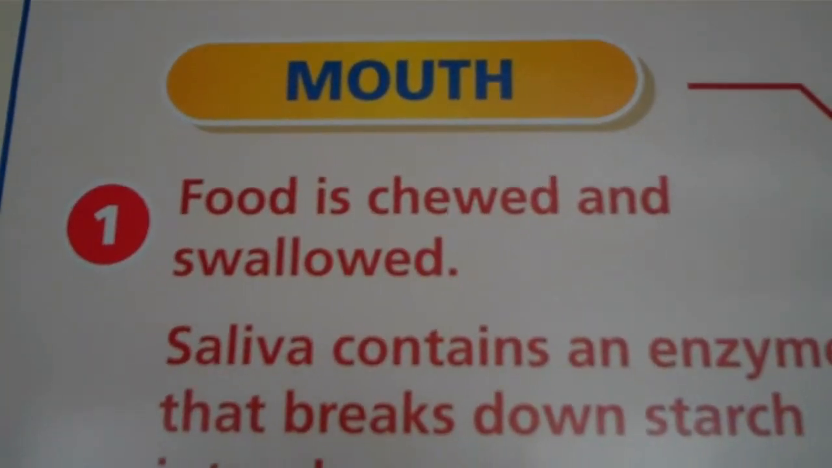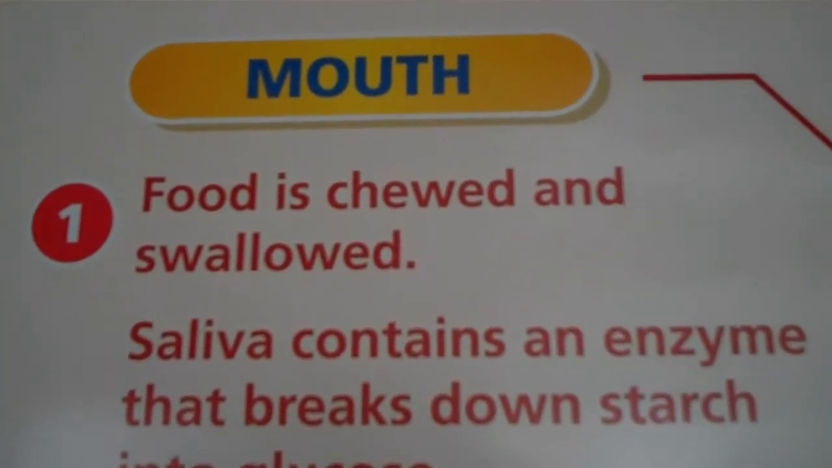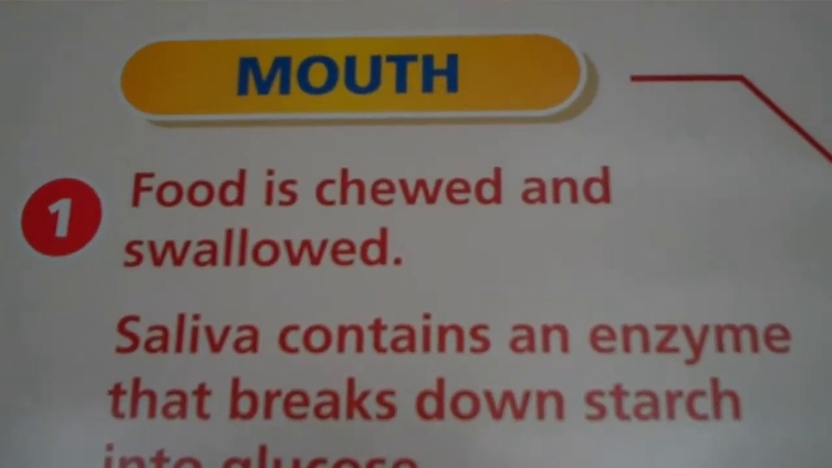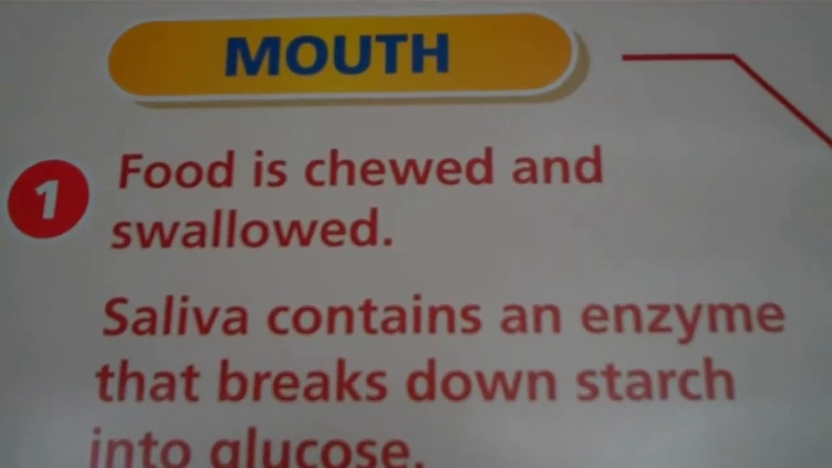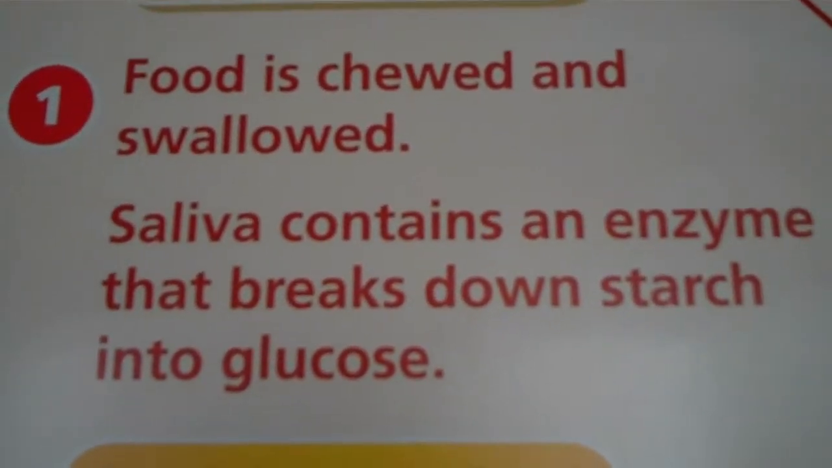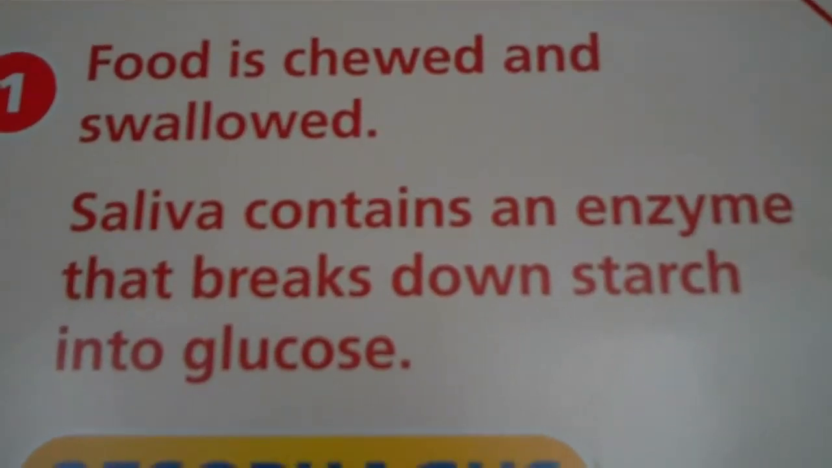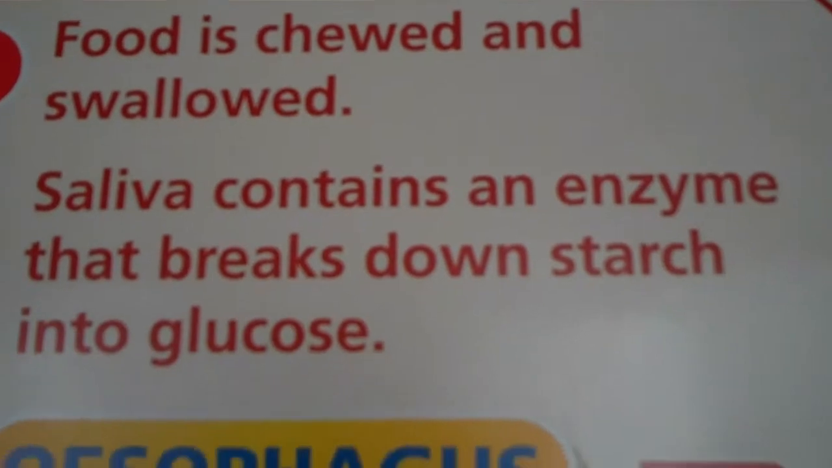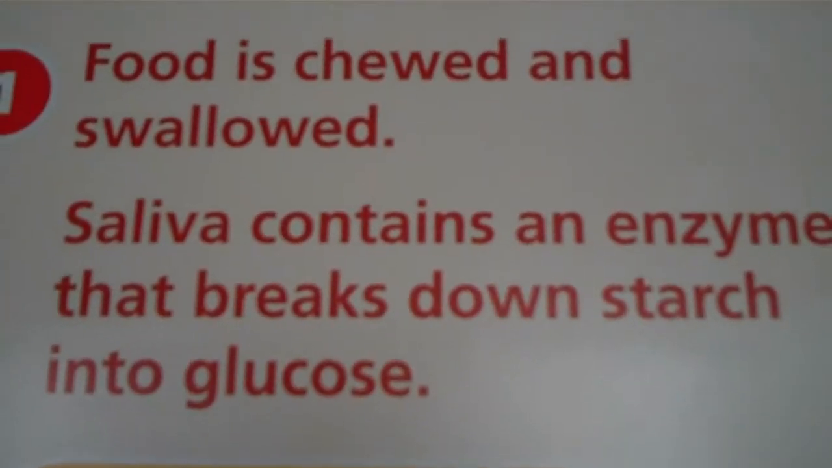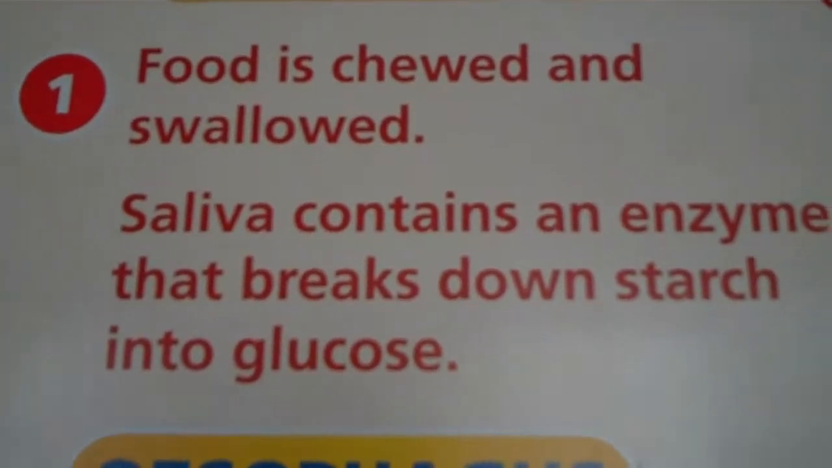The mouth is where the food is chewed and swallowed. The teeth break down the food into small parts. This is called mechanical digestion. So think of the teeth as machines. We also have chemical digestion taking place because in the saliva there is an enzyme that breaks down the starch into sugar. So if you put a cracker in your mouth and chew on it and let it sit in your mouth for a while, the starch will be broken down into sugar.